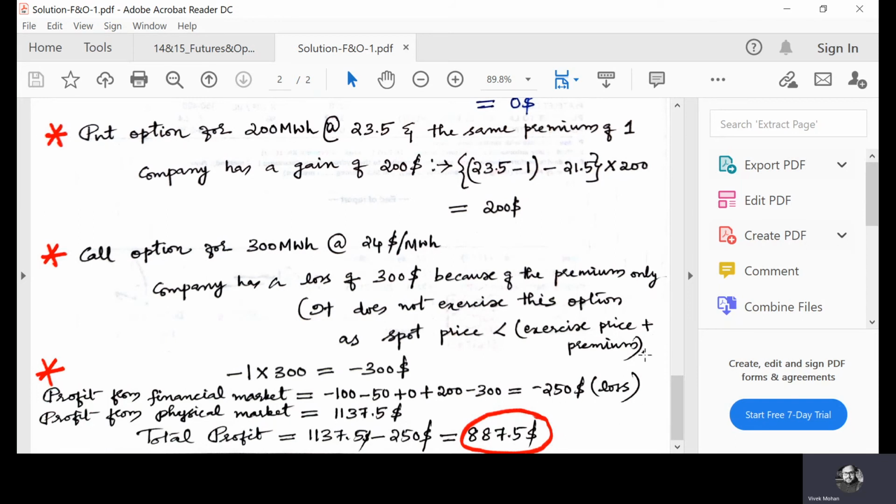So that's a loss. Of course, this profit is negative, so it's a loss. Now the profit from the physical market equals $1137.5, which is already found. Now the total profit is the profit from the physical market plus the profit from the financial market, which is $1137.5 minus $250, which is equal to $887.5.